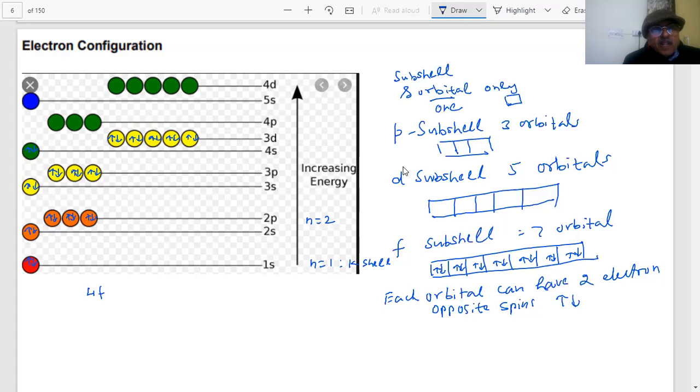So students, I can say the maximum number of electrons in s is 2, in p is 6, in d is 10, and in f is 14. These are the subshells which are present in the shells.